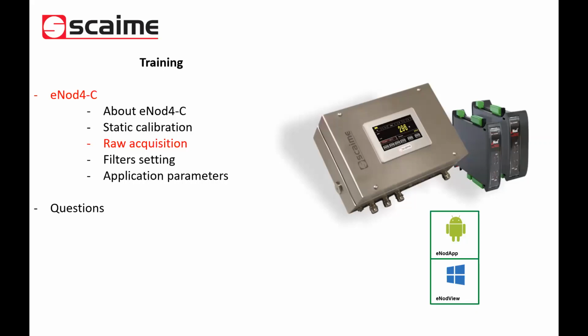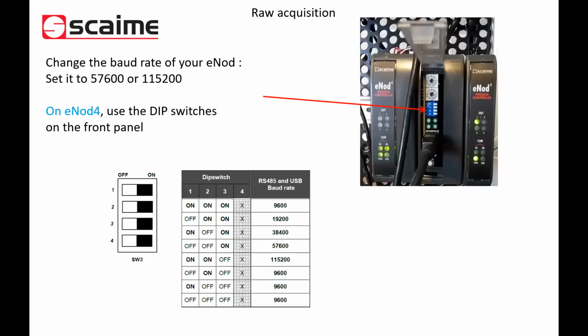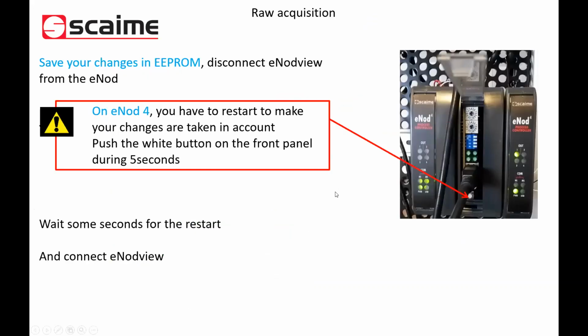Exactly. So we will show you now step by step how to do this raw acquisition. The first thing is to change the baud rate of your Inode to the maximum, or at least just before the maximum, to allow a lot of data transfer on the USB cable. For that, you use the DIP switches on the front panel of the Inode.